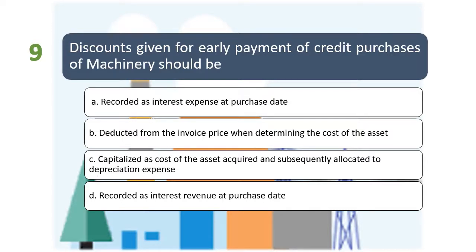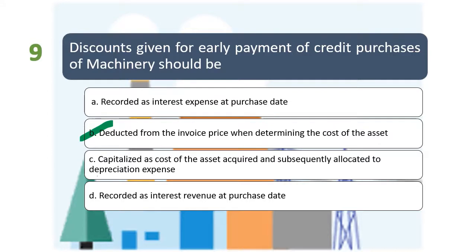So as you remember dun sa ating initial recognition ng PPE, so lagi po natin ini-include ang ating cash discount, whether taken or not, diba? So regardless kung inavail natin yung early payment or hindi, so lagi po natin ima-minus doon yung ating cash discount. So basically, invoice price minus the cash discount whether taken or not. So in this case, the right answer is letter B. So the amount must be deducted to the invoice price, and pag na-deduct natin yon, ayun po yung ating i-recognize as part of the property, plant and equipment.